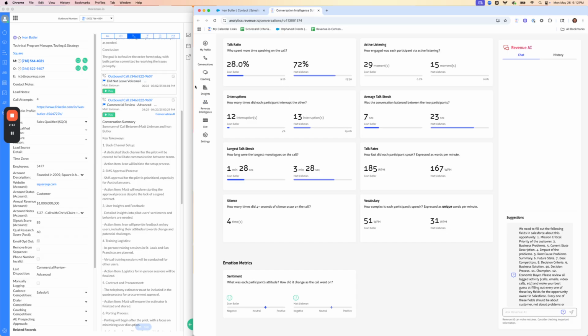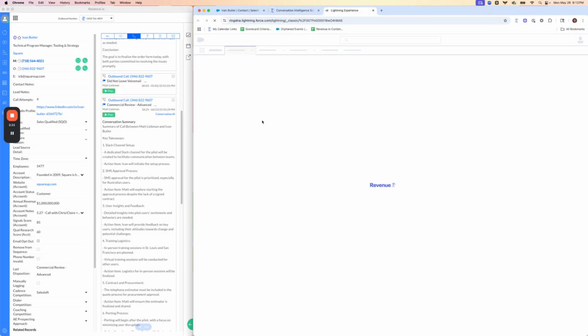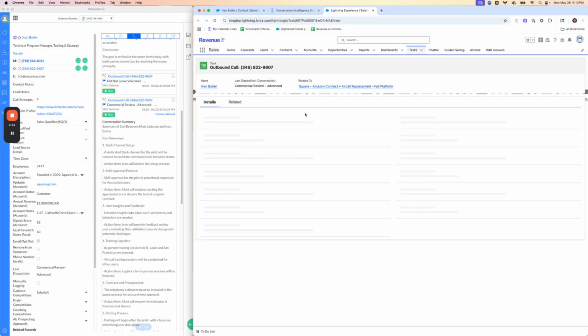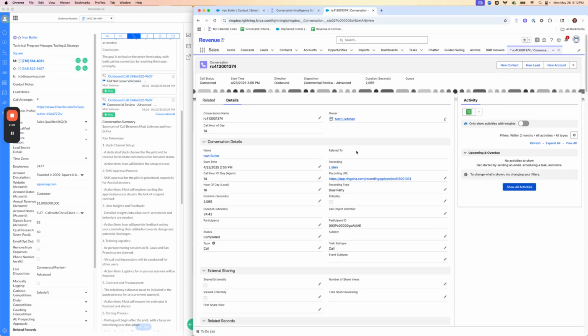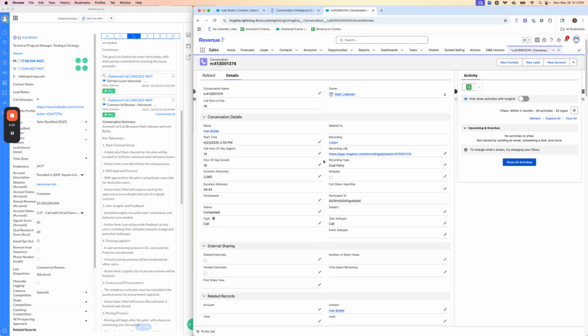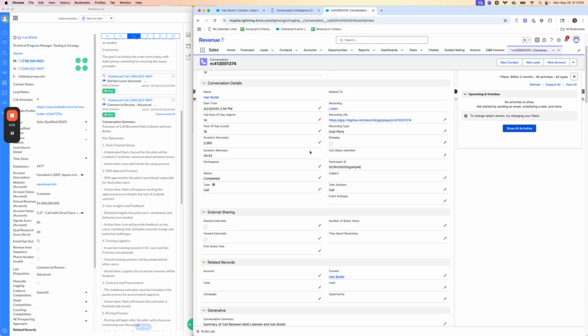But there's one more way that I can access them. Instead of hitting the Conversation AI blue hyperlink, I'm going to go to the Salesforce task itself with this outbound call hyperlink to the task. Once on this task, I'm going to go to the Revenue.io custom object called the conversation. And when I'm on this conversation, I can see that there are a lot of metrics available to me, even a few that I didn't see in the last screen.